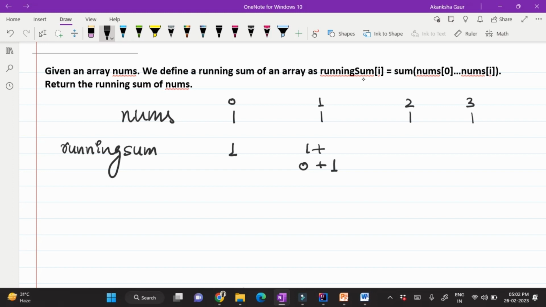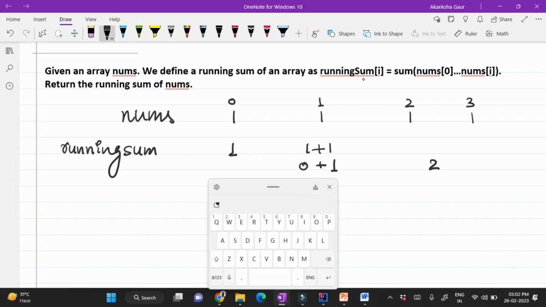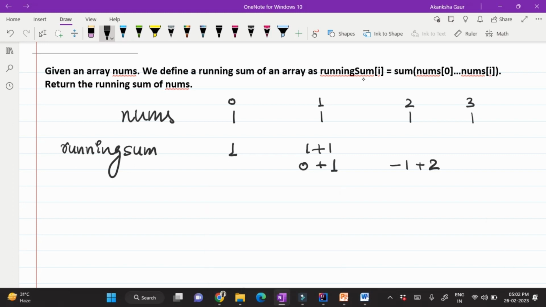The elements are 1 plus 1. Moving on to the second index, the element at the current index plus all the elements at the previous indexes. That means 0 plus 1 plus the 2 index. Here the elements are 1 plus 1 plus 1. Moving on to the third index, again the current index plus all the previous ones. Here you will have 1 plus 1 plus 1 plus 1. There you have it. Now let's see the answer. Here you will have 1, here 2, this will be 3, this will be 4.